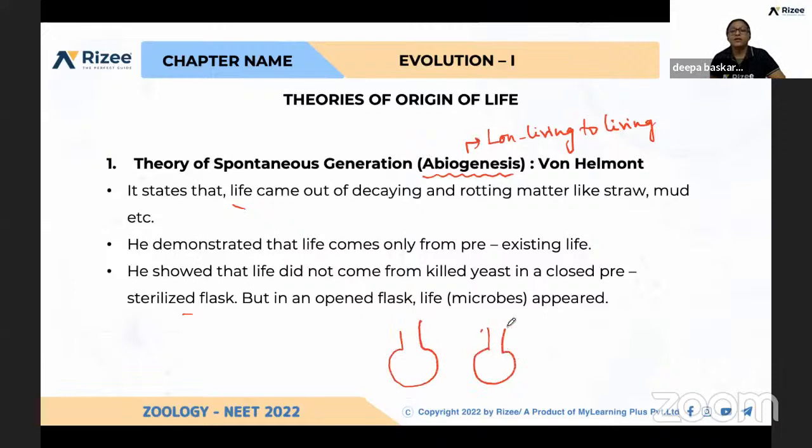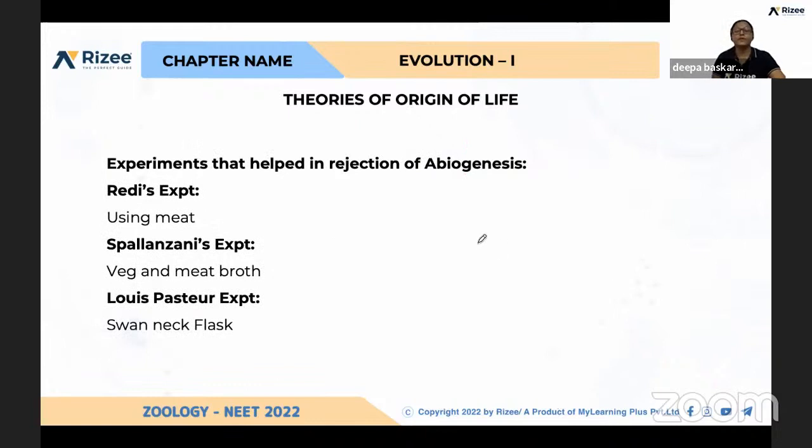One he kept closed. Okay, and in the one he kept open, he found microorganisms. That is, first he took a sterilized flask and added killed yeast and kept that open, and again one more flask he has taken with yeast but closed. The same conditions he provided for both flasks, but here there is no life. So like that, many experiments have been conducted for rejecting this abiogenesis theory.